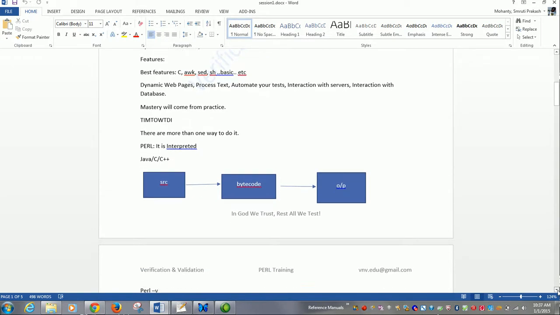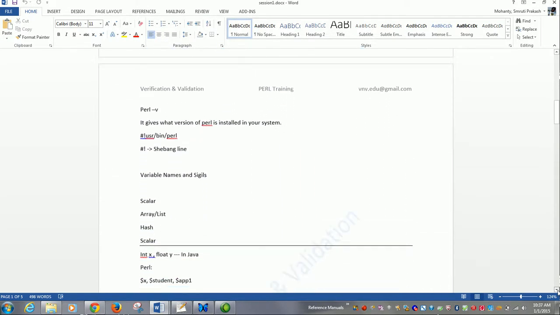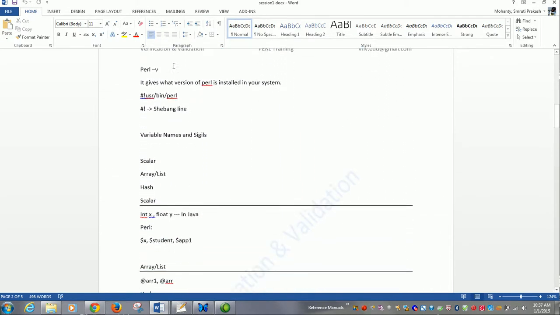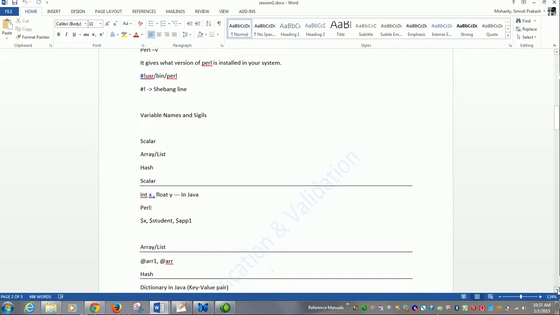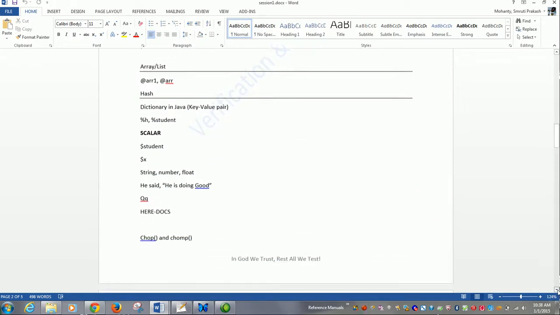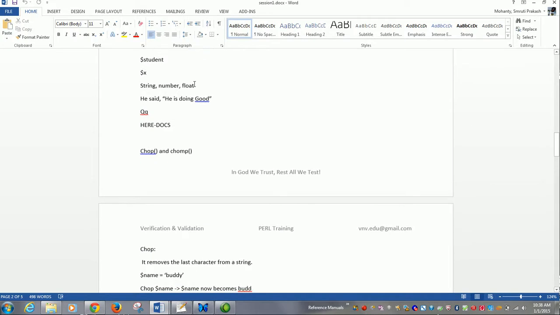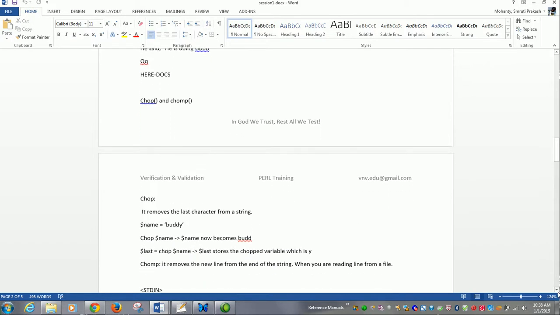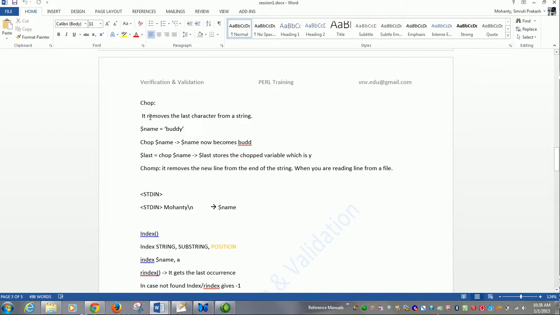Now, we learned how to find the version in Perl, what version is installed in your system. We learned about the shebang lines. We learned about sigils and how we can write a variable name. We learned about certain functions involved in scalars, the chop and chomp functions. Then we learned about the STDIN.